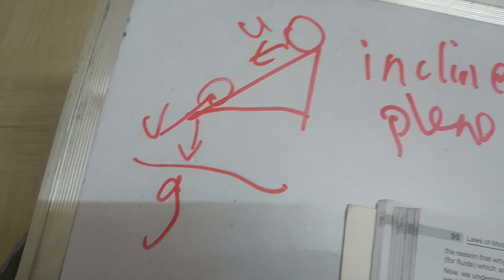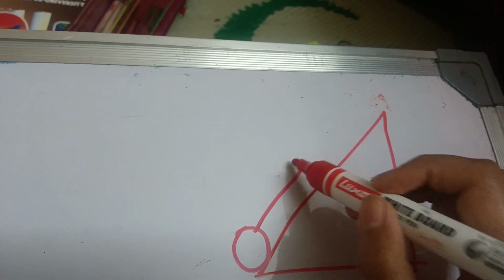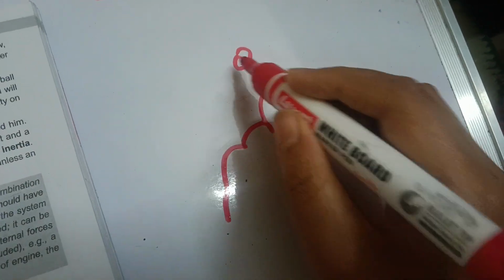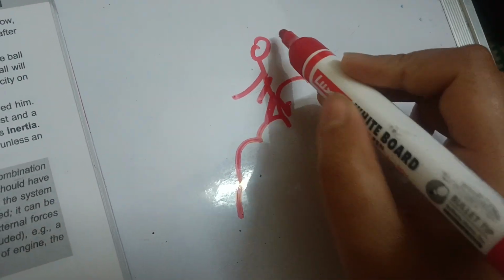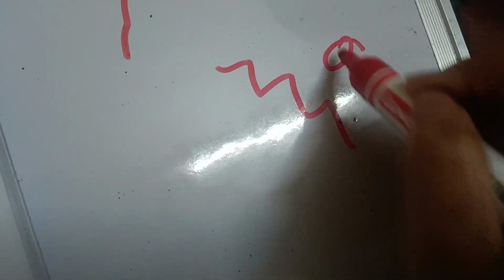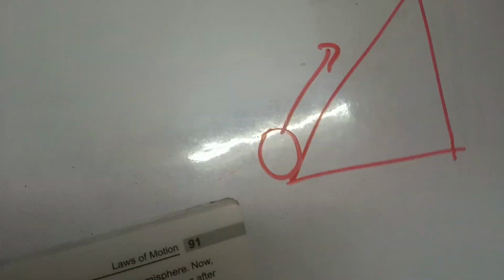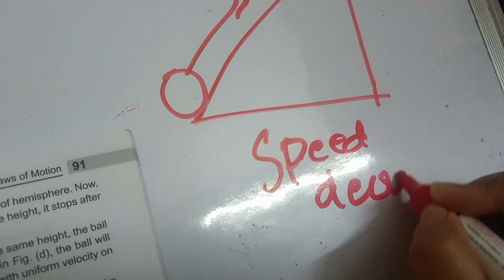Now we'll take the same case of an inclined plane, but we're going to let a ball move upwards. For example, when you're climbing downstairs, you feel energetic, you don't feel tired, you can do it faster. But when you're climbing upstairs, you'll feel tired. Same thing here. The speed of the ball, v, will decrease.